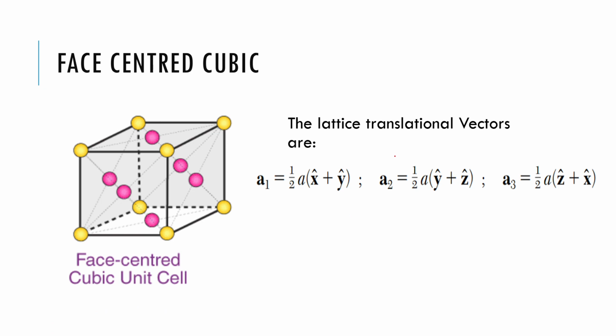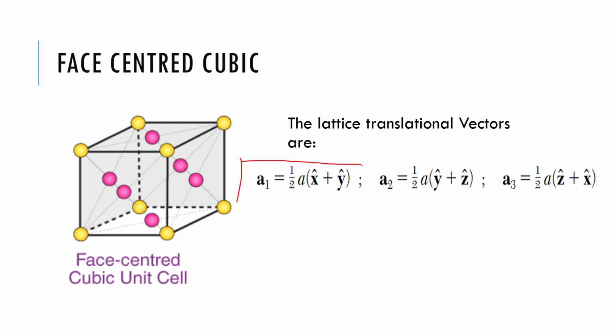Now let's see the face-centered cubic cell. In the face-centered cubic cell, as you can see here, there is one atom at every corner of the unit cell, 8 atoms in all, plus there is one atom at every face center. So these pink color atoms are at the face center of the unit cell.